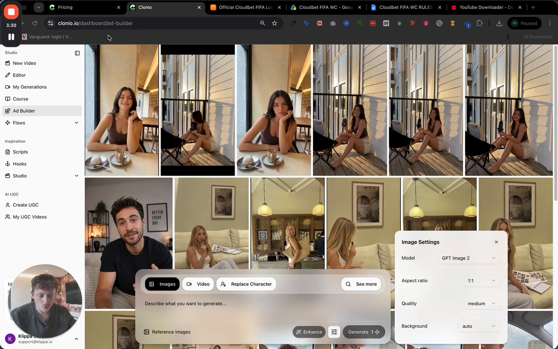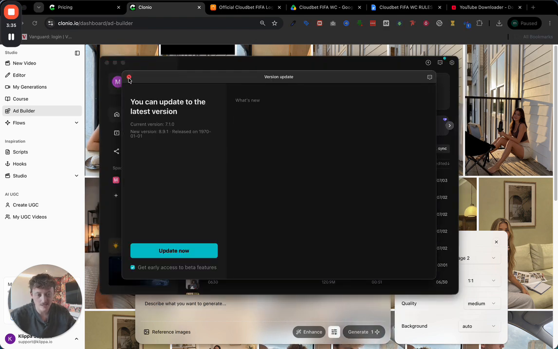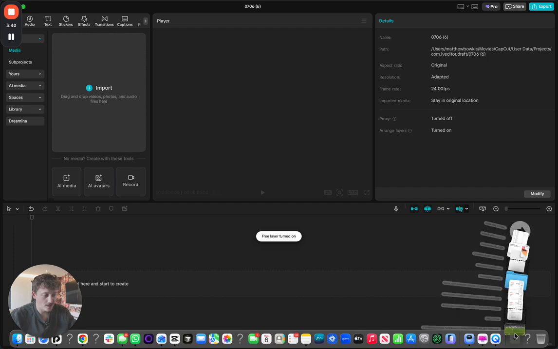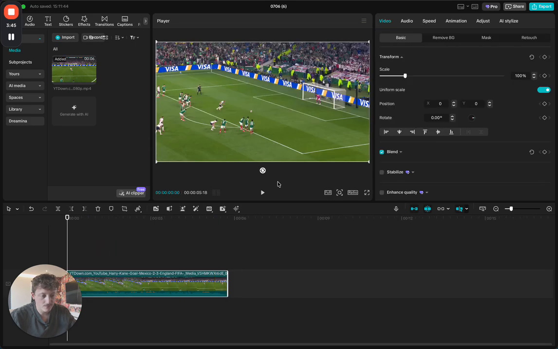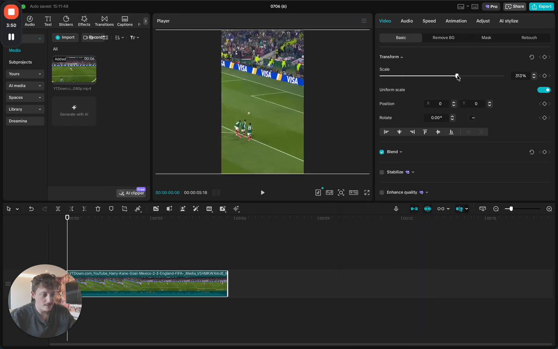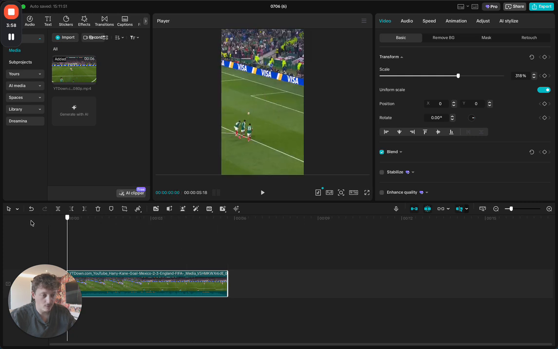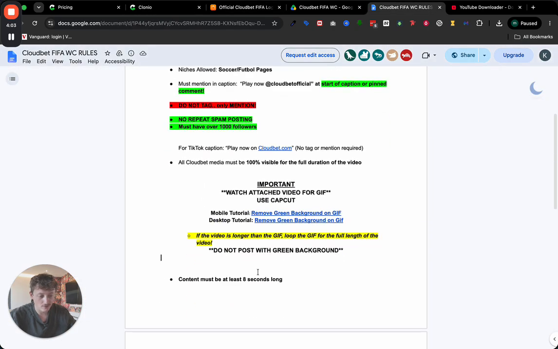Now, the first thing we need to do is make sure we take our video file that we have and we want to turn it into a 9:16 TikTok aspect ratio. You can either do this with CapCut, so I've opened up CapCut here. We can take our most recent downloaded video file, import it into CapCut, drag it onto our timeline, and then change this aspect ratio to 9:16. Then we're going to expand this until it fills the entire shot, and edit it so we can actually see what's going on. We can choose which camera angle we want, but I think we're going to take both, because it has to be over 8 seconds long for us to be able to create a piece of content that's actually going to be qualified so we can start earning from it.